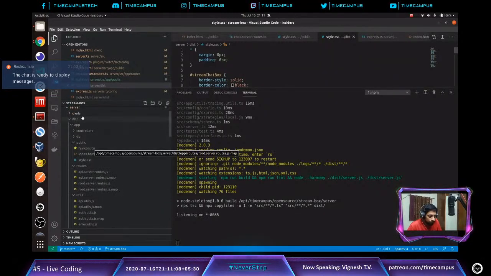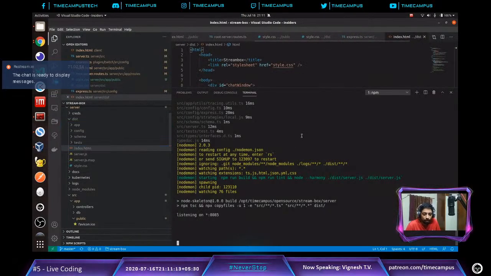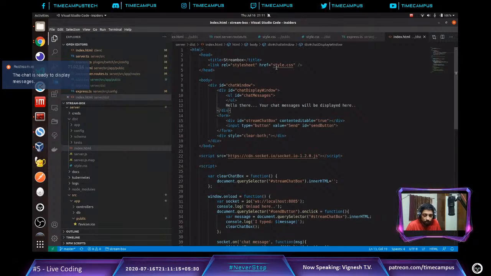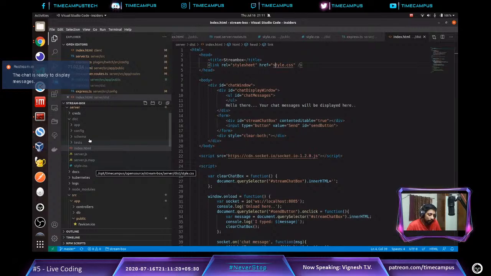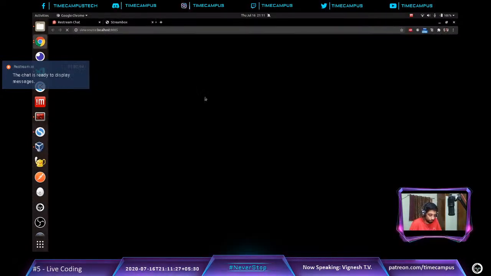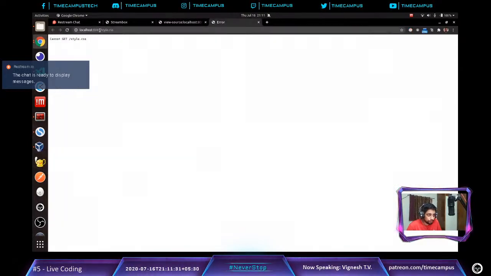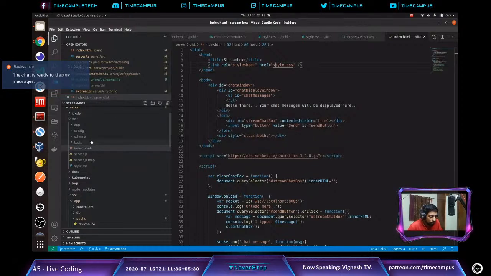Too many files here. Let me just collapse it so that we get an idea of what we are actually doing. So we have a style.css which is actually being taken from here. So we have a style.css here, we have a style.css there. Let's see our page source code, whether we are able to actually load the style.css. So it is trying to go to localhost 8085/style.css and is not able to find it. So that's why we are getting this error. So localhost 8085/style.css is nothing but this.